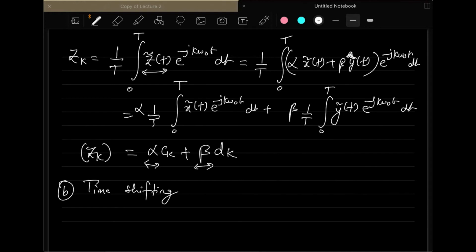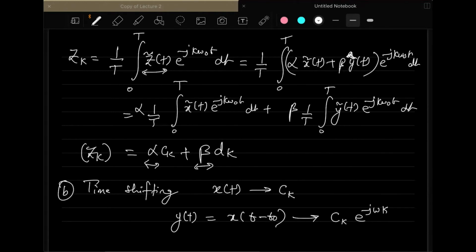So in time shifting, if x(t) has a Fourier series coefficient c_k, and y(t) is a modified signal that you obtain by shifting x(t) by a time of t naught, then you will observe that the corresponding Fourier series coefficients will get modified by this factor. So you can see here that if you time shift by an amount of t naught, the corresponding Fourier series coefficients will be modulated, or multiplied, by e to the power minus j omega naught k t naught.